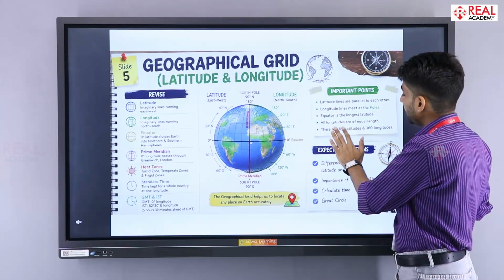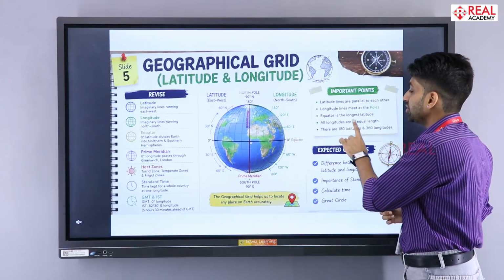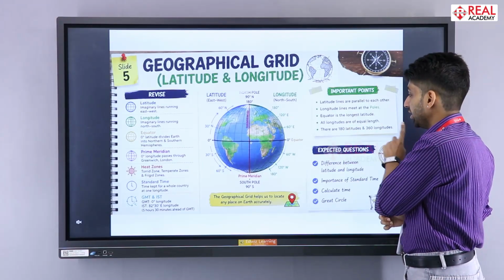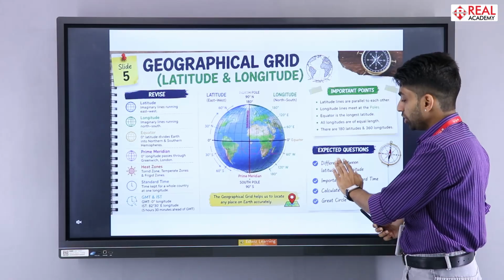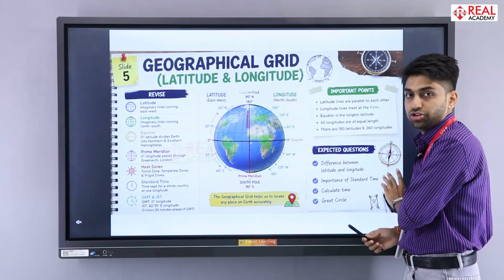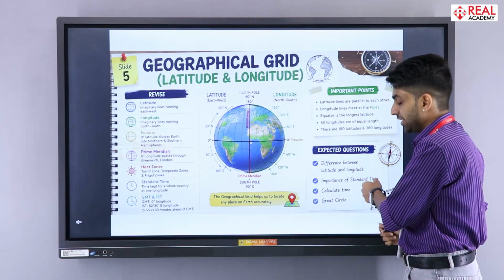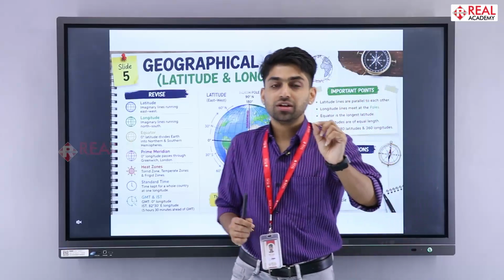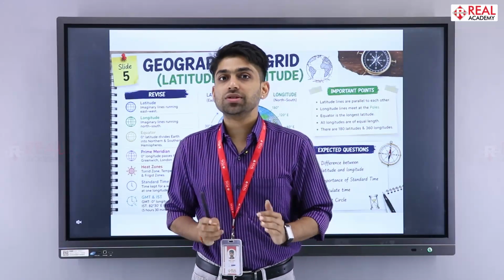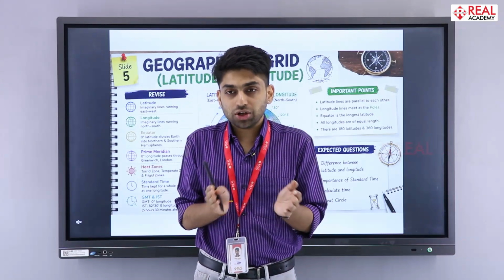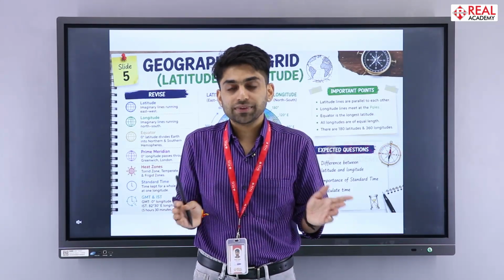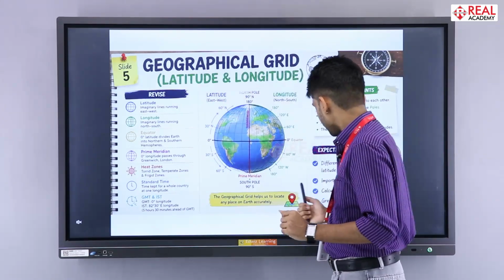Then comes how many latitudes and how many longitudes are there. So we have 180 latitudes and 360 longitudes. Then comes expected questions. You need to give the difference between latitude and longitude. Importance of standard time to avoid the confusion. Also remember about the time zones, that a few countries have lots of time zones, and that's because the country is vast. So that was one of the reasons.